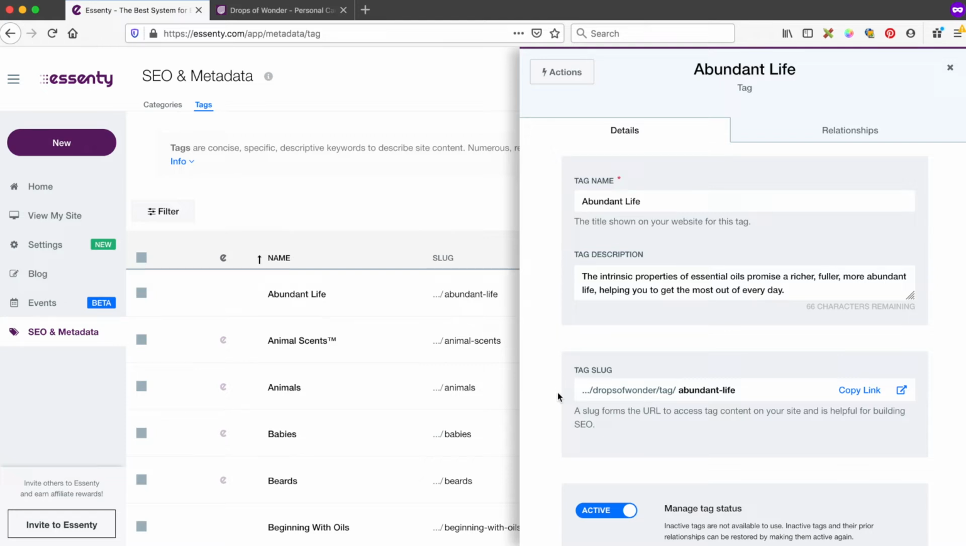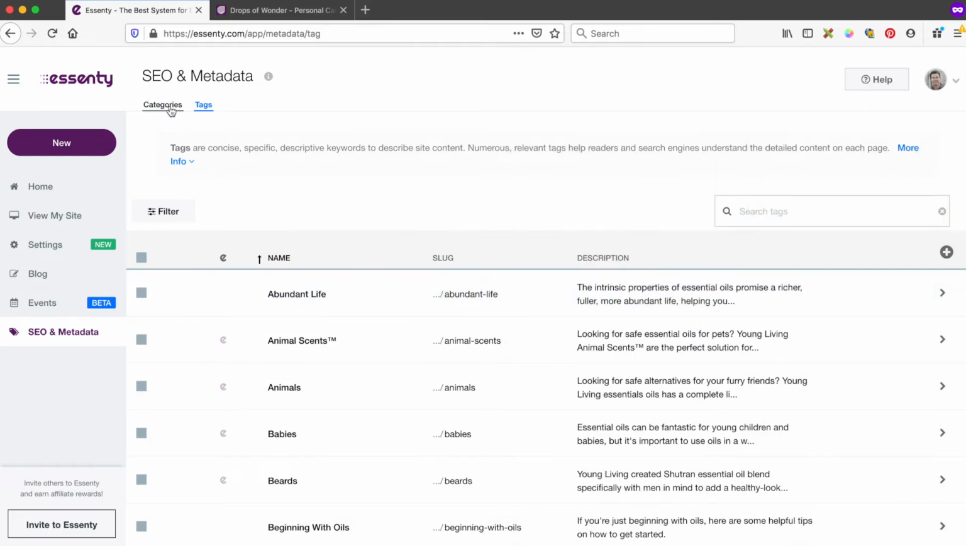Each metadata entry on the list features a slide-out editor where you can edit the name, description, and URL slug. Keep in mind that it's okay to be redundant here. If my tag name is Abundant Life, then my tag description should also include the words Abundant Life in a sentence, and my URL slug should also feature those words. But most importantly, you want to make sure your description is written in a helpful way for the reader. Search engines will see and analyze all this information, and over time associate posts that you have connected to each category and tag through the names and descriptions you provide.